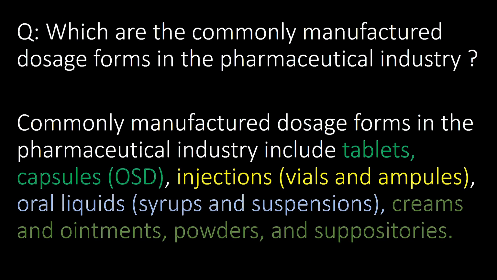Which are the commonly manufactured dosage forms in the pharmaceutical industry? Commonly manufactured dosage forms in the pharma industry include tablets and capsules. These are oral solid dosage forms, injections, which include vials and ampoules, oral liquids, which include syrups and suspensions, creams and ointments, powders and suppositories are the other commonly manufactured dosage forms.